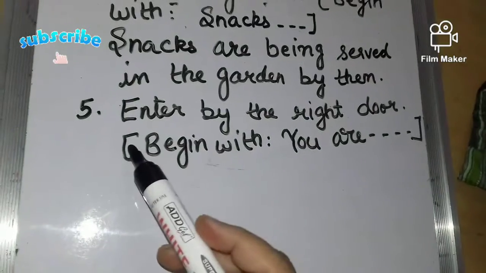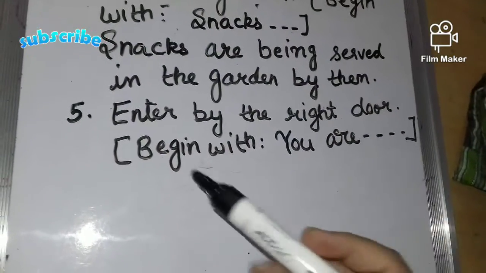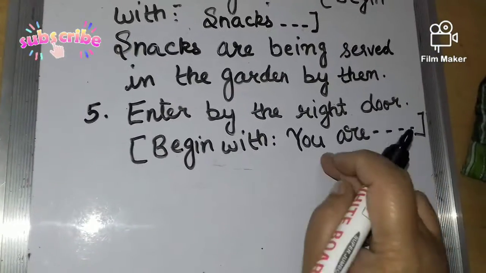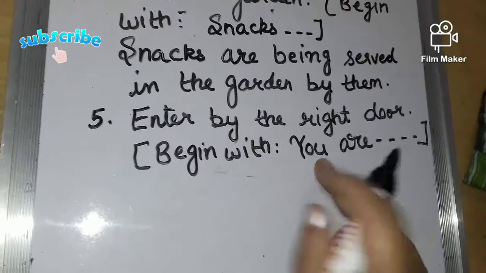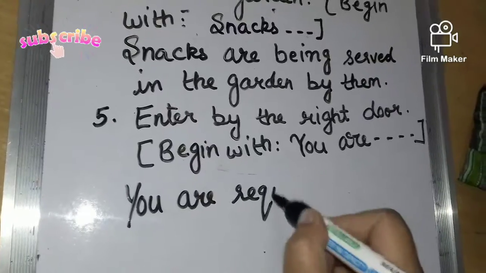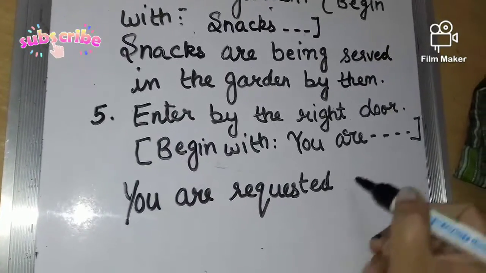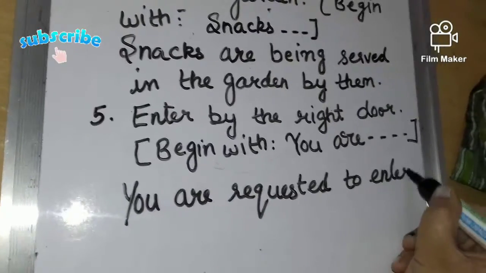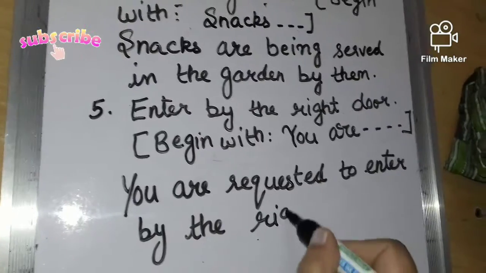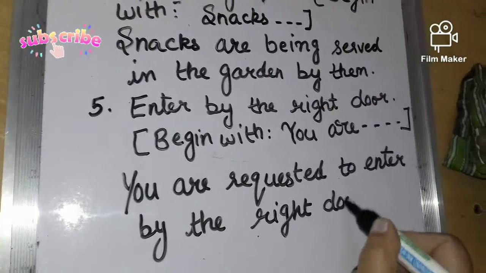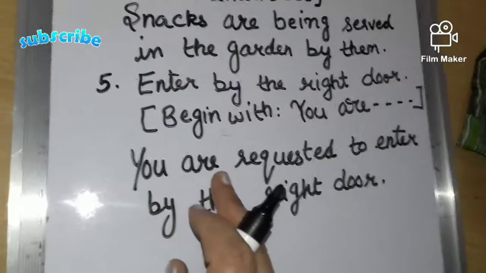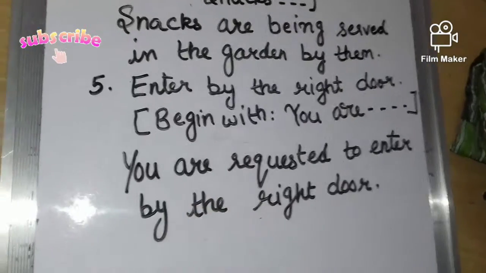Next sentence, fifth sentence is, entered by the right door, and you have to begin with you are. So we will start from this. The subject was missing, so we will start from this. So we will write, you are requested to enter by the right door. So if subject is missing, you have to write it of your own. So you can write you are or you can write he is requested. Okay, option is, choice is yours.